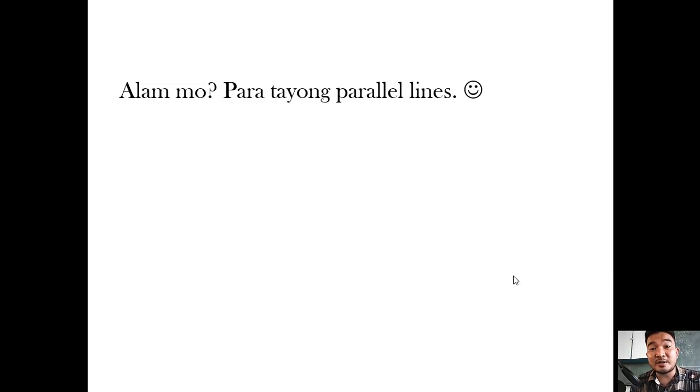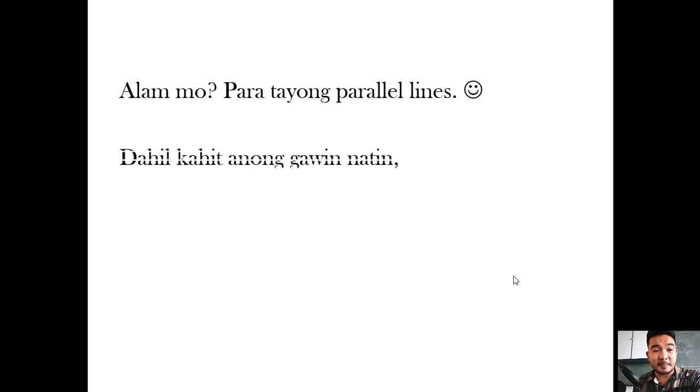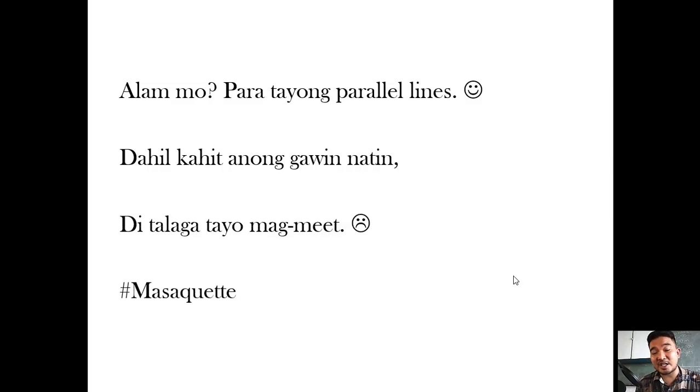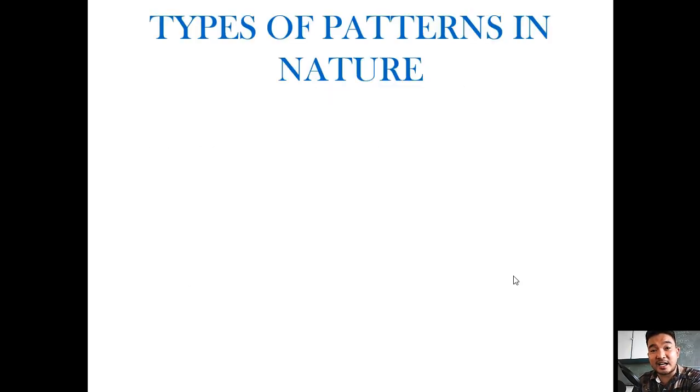Alam mo, para tayong parallel lines. Do you know what parallel lines are? These are two lines that no matter how long you extend them, they will not meet. Most especially nowadays that we are in the new normal, we do not have face-to-face interaction with one another. Dahil kahit anong gawin natin, para tayong parallel lines, di talaga tayo mag-meet. That's hashtag masakit, no? That's the reality that we are facing right now.